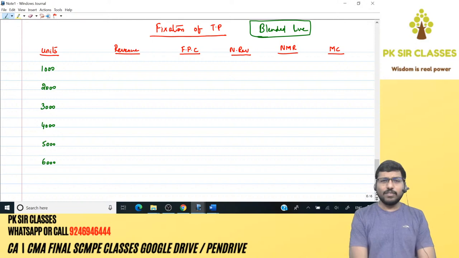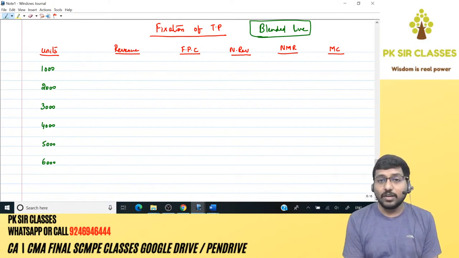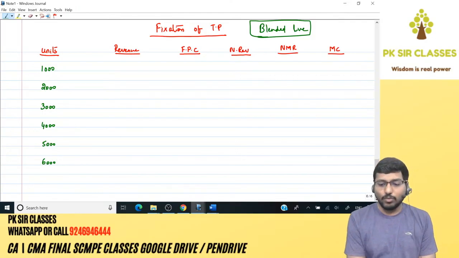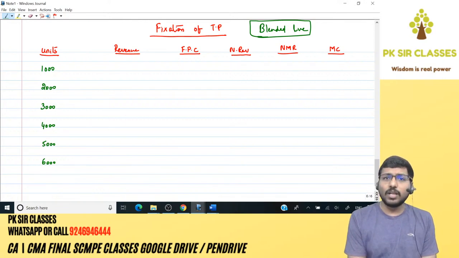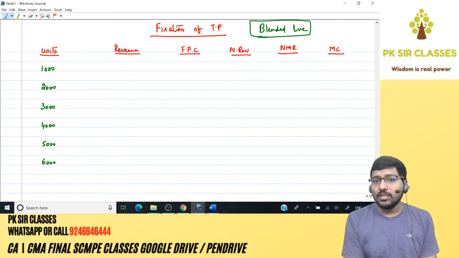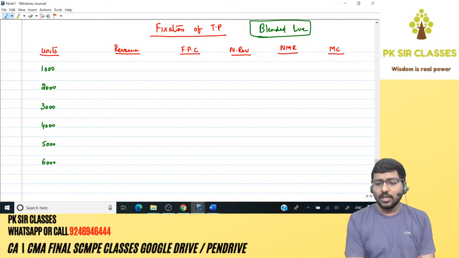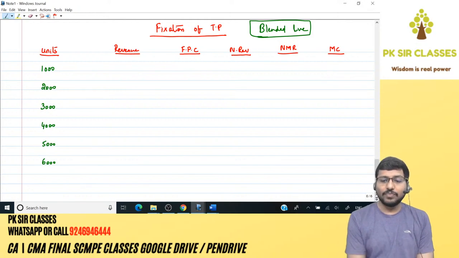So the batch is going to be blended live. You're going to have a lot of fun. You'll understand how much difference it's going to make the moment you start interacting with me frequently. You understand the point? Which means if we meet even once per chapter, we're going to meet nearly 13 times. And if we are able to meet twice per chapter, then it's going to be at least 25 meetings. I'll try to ensure that as many meetings as possible are planned, and we're going to rock for sure.